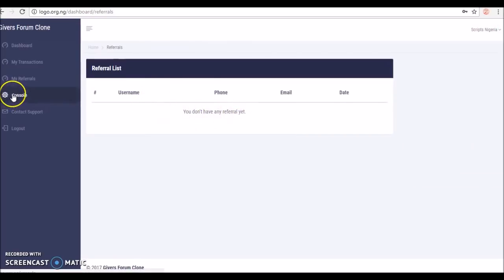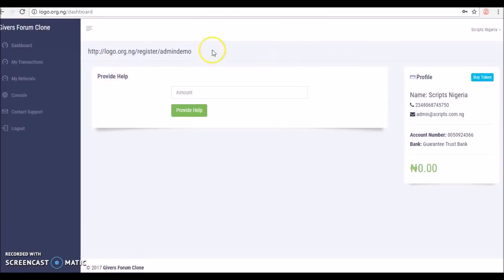And this is the admin dashboard. This is the admin console. We're coming back there. This is the contact support and log out. So let's go back to the dashboard. Now on the dashboard, before I can PH, let's assume I want to PH 10,000 naira now as a normal user. I click on provide help, it will not go through.